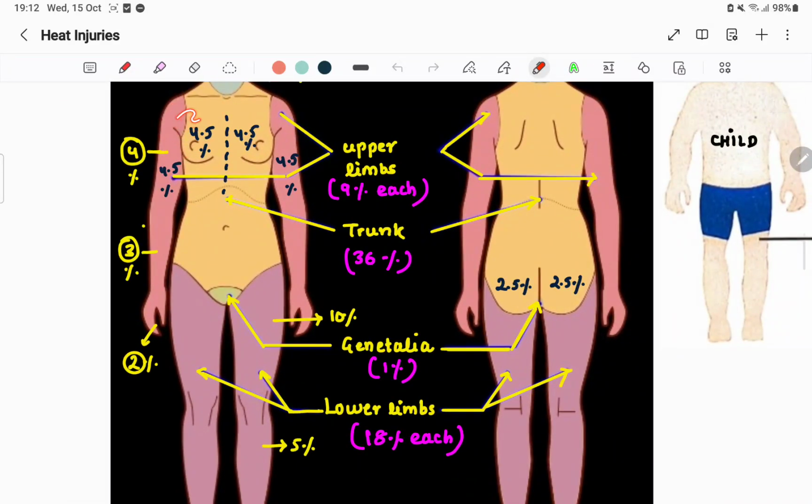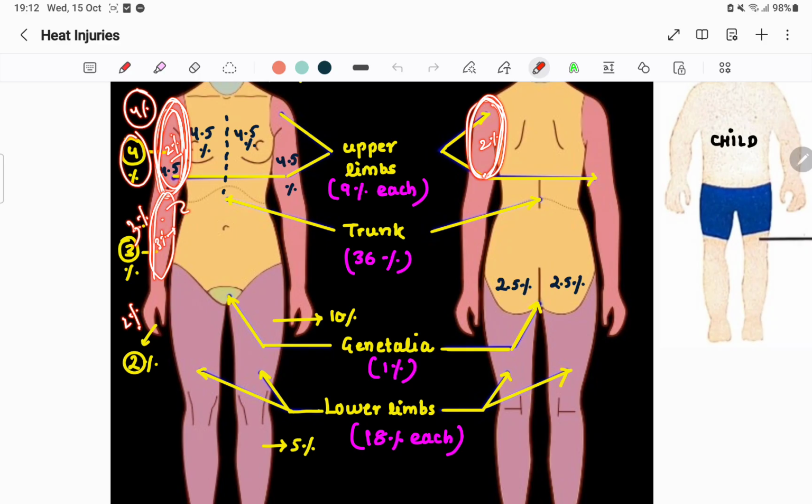Here is how it is distributed. This arm part is 4%, 4 3 2. It is distributed like this, 4 3 2. So 4% means this whole part is 4%. So front will be 2%, back will be 2%. You can consider arm to shoulder as this area. Forearm similarly is 3% total. So the front part of one forearm is 1.5, and this is also 1.5. This hand is basically 2%. So the front part of the hand is 1%, the back part of the hand is 1%.